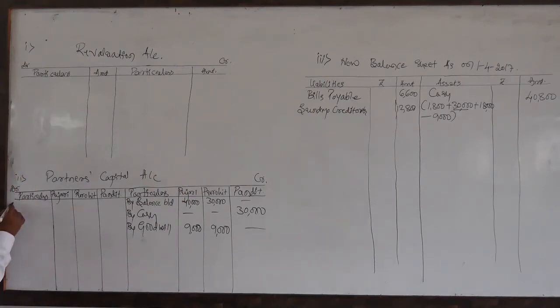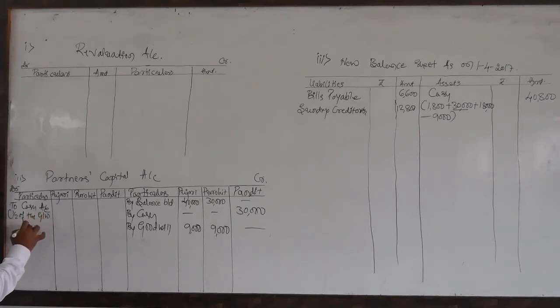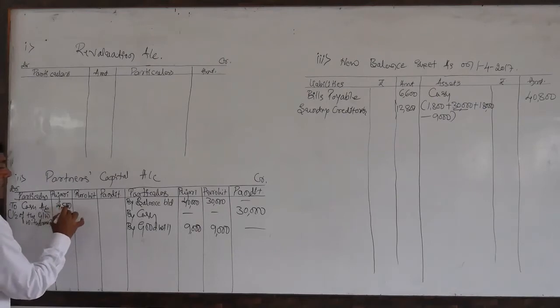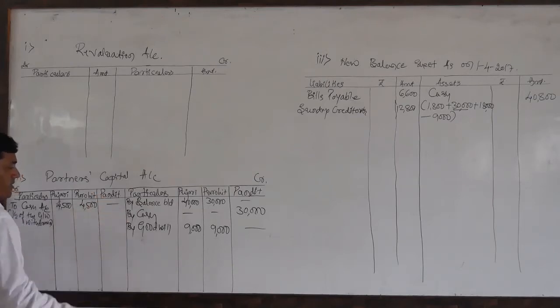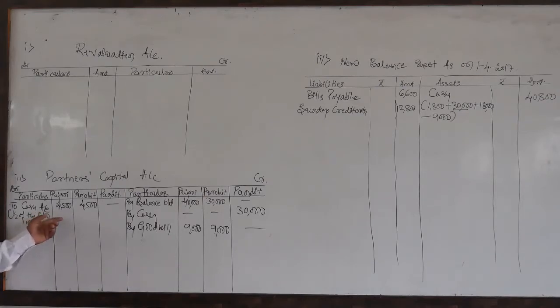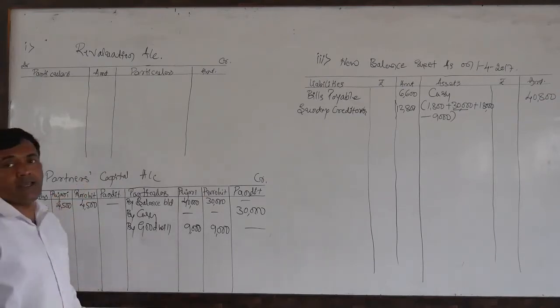So for that we need to write on the debit side, to cash account, half of the goodwill withdrawn. So how much? 4,500. Half of 9,000 means 4,500. So this is the treatment of capital as well as goodwill. When 50% of goodwill is withdrawn by the old partners, it is to be written like this, and so that much only is considerable.